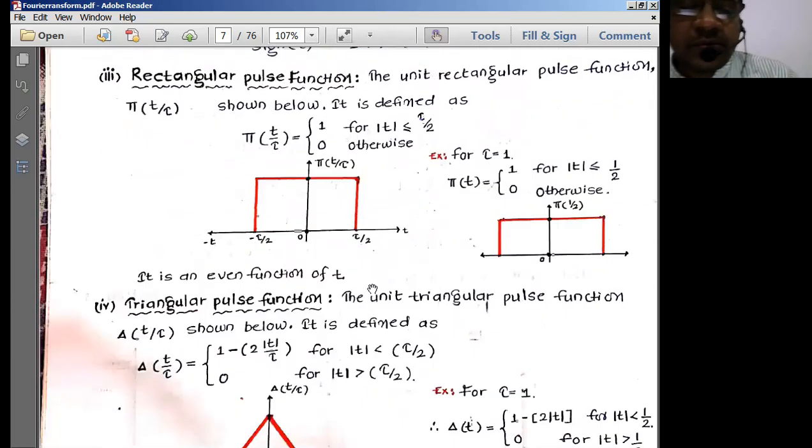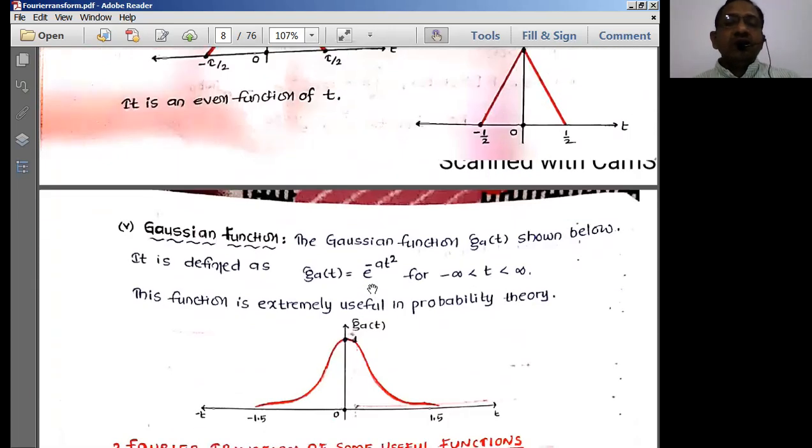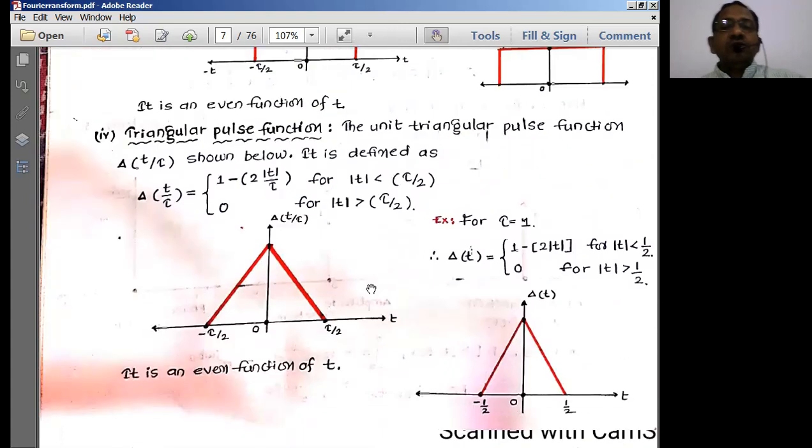Similarly for the rectangular pulse signal, and next is the triangular pulse signal. Now what is the triangular pulse signal? A triangular pulse is a combination of ramp signals. See, this is an increasing ramp signal, and a decreasing ramp signal. So more or less it is a ramp signal only. A combination of ramps is the triangular signal.